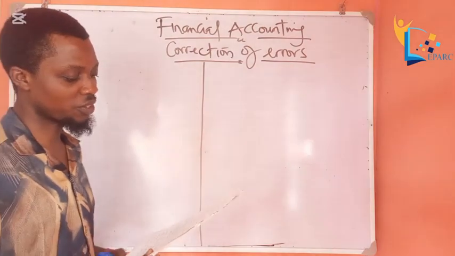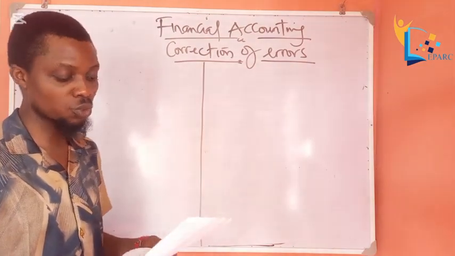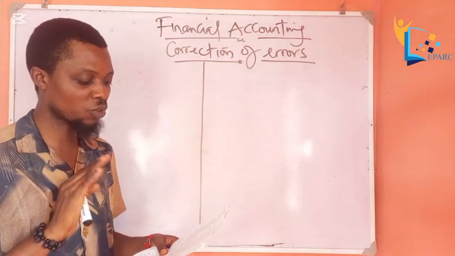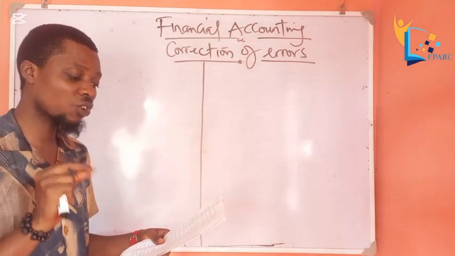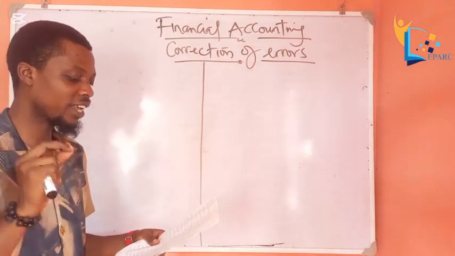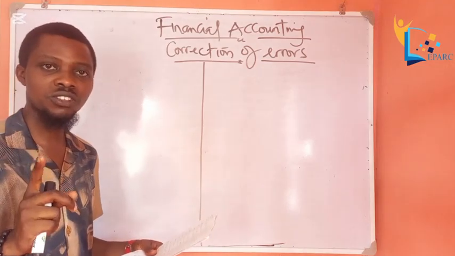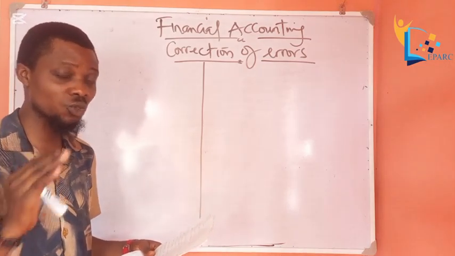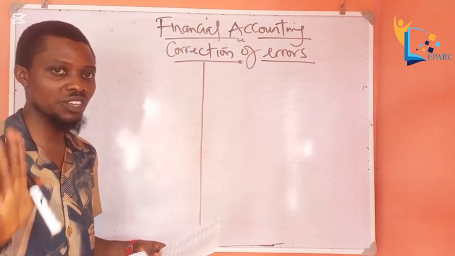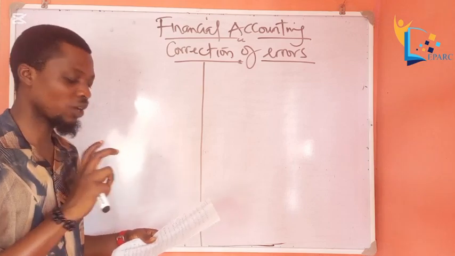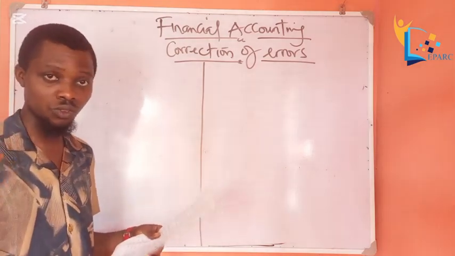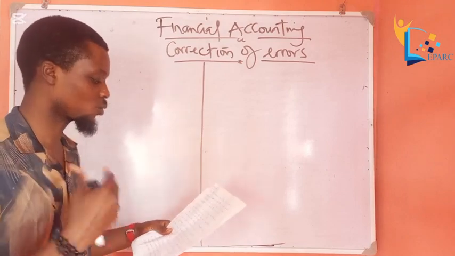Now, number 3 of the question says, drawings in form of goods costing 800 naira have not been recorded anywhere in the books. What kind of error is this? Remember the steps I gave you to correct an error. I gave you 5 steps. So visit the last class so that you know the steps. We're not going to waste time on those steps now because we're trying to see how we can meet up.